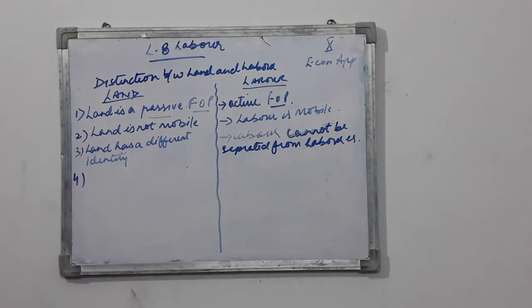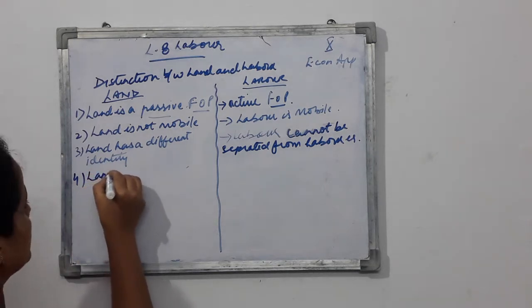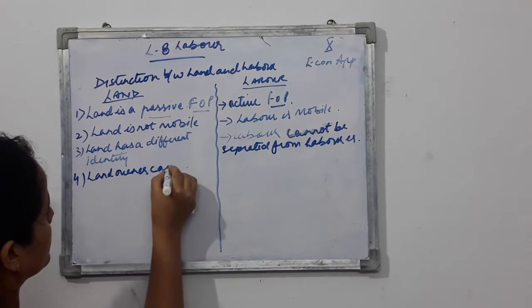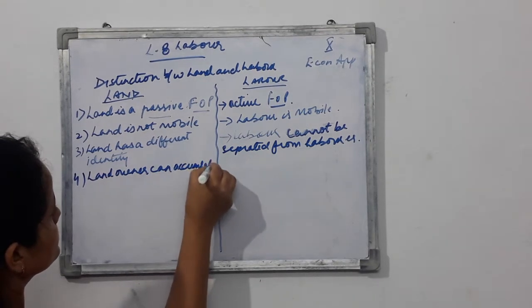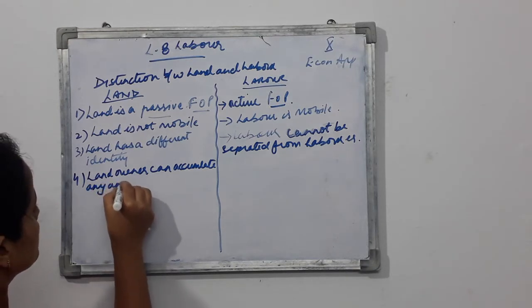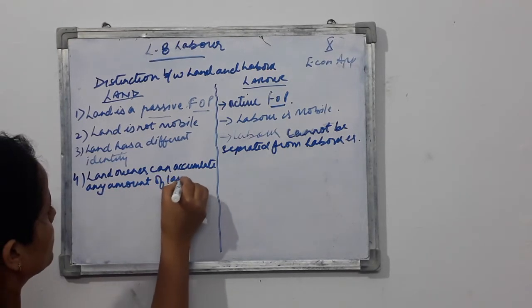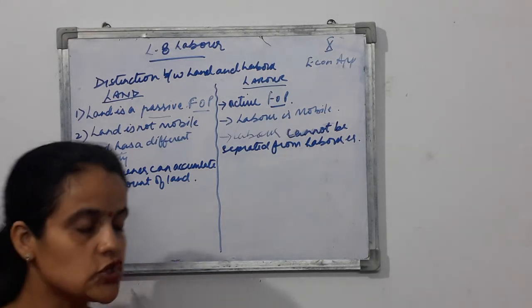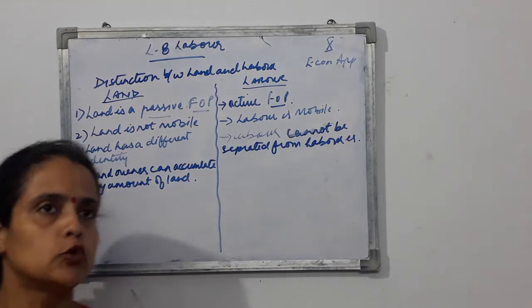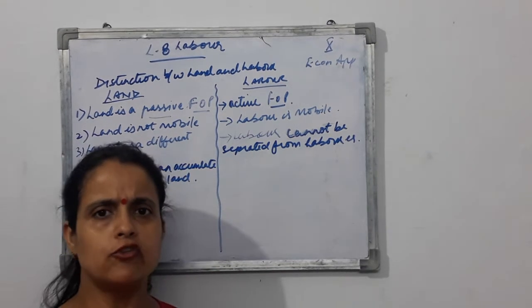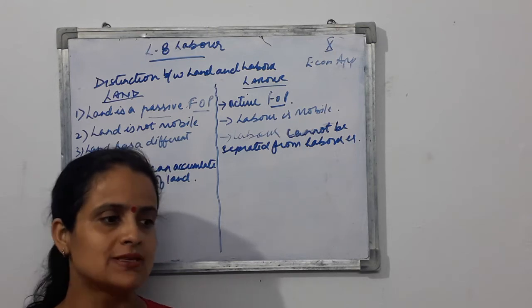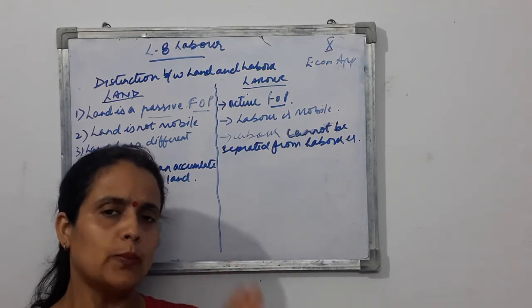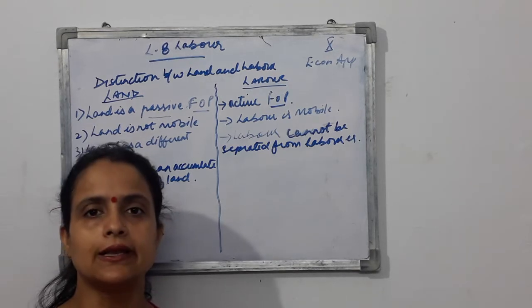The fourth difference is that the landowner can accumulate any amount of land. Now what does this mean? This means that land does not get waste if it is not used the same day. Even if you don't use it for a year, or for 6 months, it will not get waste, it will not lose its fertility.